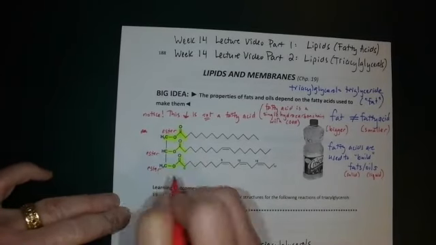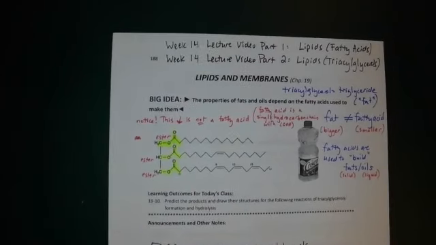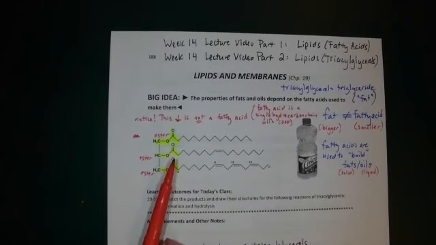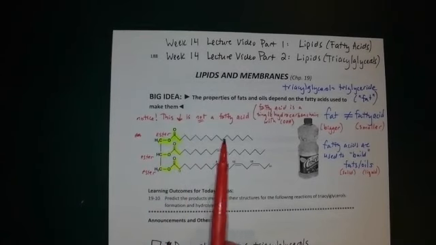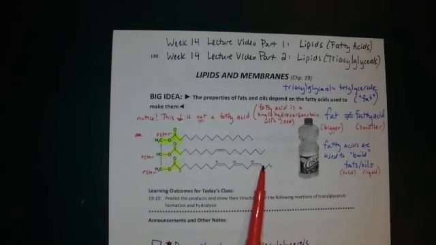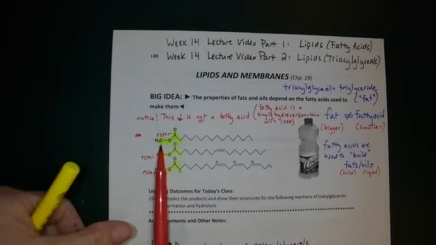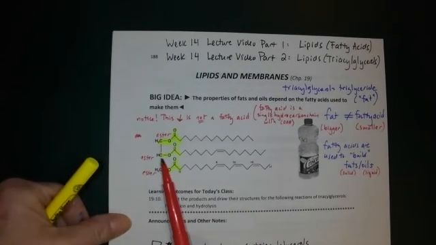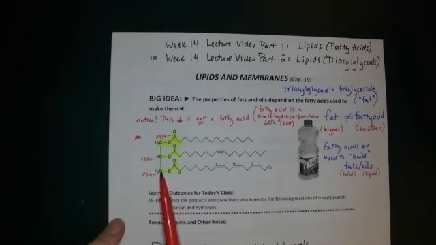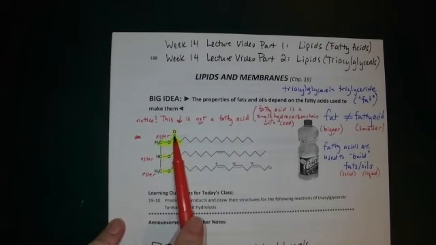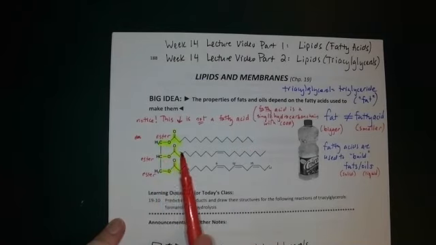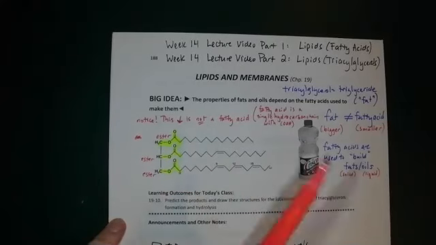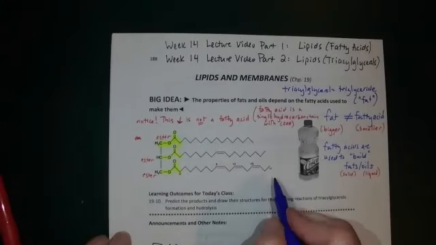So if you are using the structure to identify a triacylglycerol, this is what you'll notice. There will be 3 ester groups, 3 long hydrocarbon chains, and this, what I'll call a backbone of 3 carbons. So 3 carbons, each has an ester group with a long hydrocarbon chain. This is a triacylglycerol.